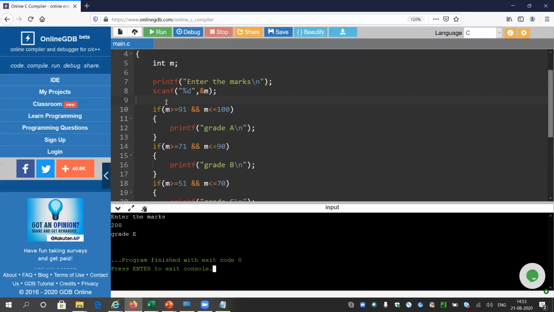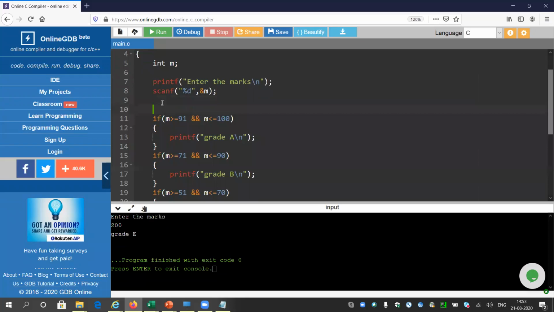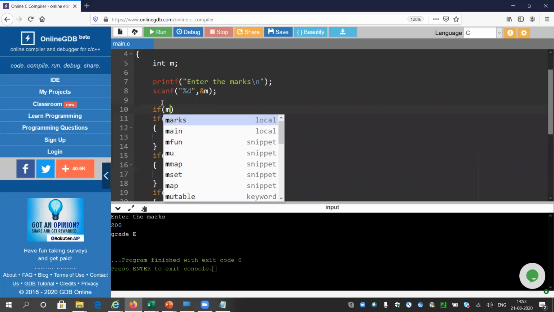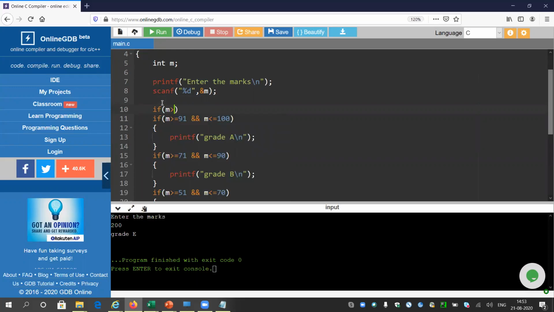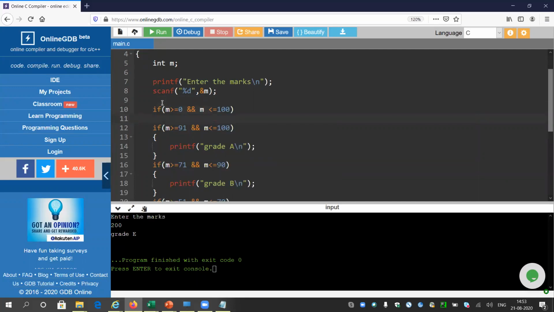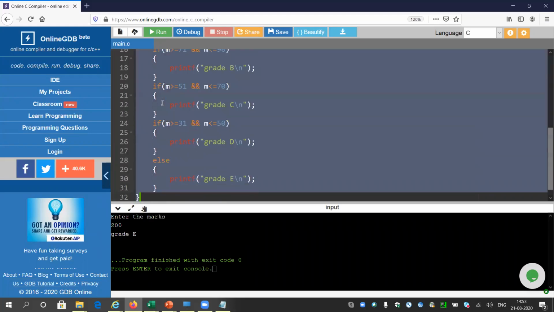So what I will do now is modify this program using both of them. I would prefer to use both nested if and composite if. How to do that? First I will give a condition: if m is greater than or equal to 0 and m is less than or equal to 100, then only we should put this logic.